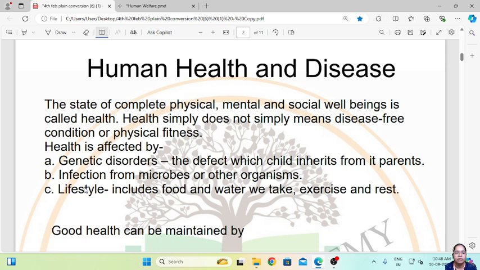Health is affected by genetic disorders, the defects which a child inherits from the parent, infection from microbes or other organisms, and lifestyle including the food and water we take, exercise and rest. So all these factors determine the health of a person.